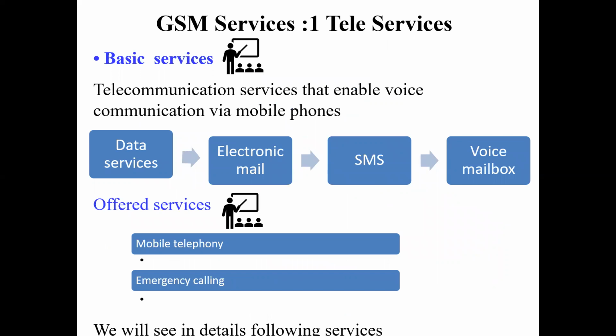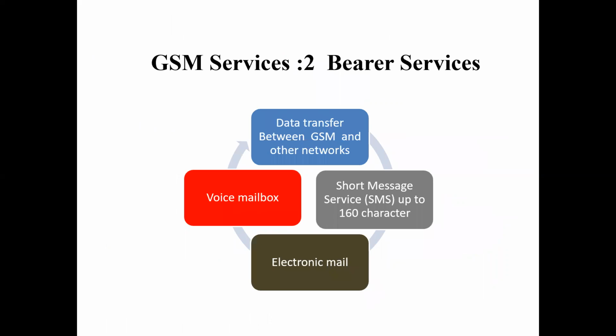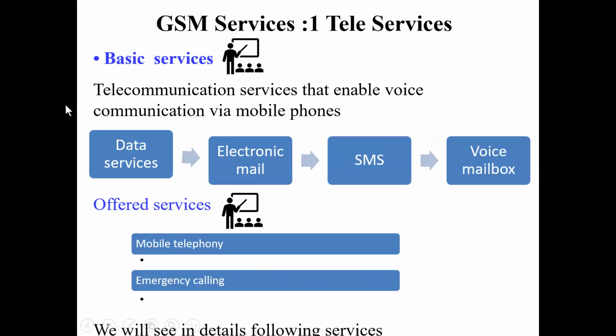There are three kinds of GSM services. First is teleservices, second is bearer services, and third is supplementary services. Let us see what the basic services are. Basic services include data services, electronic mail, SMS, and voice box.